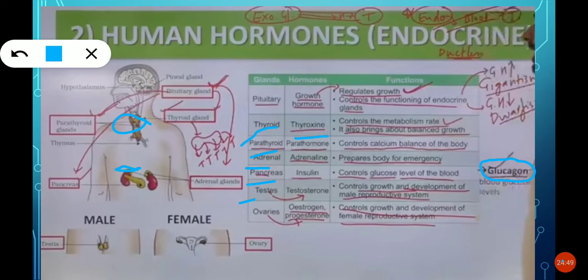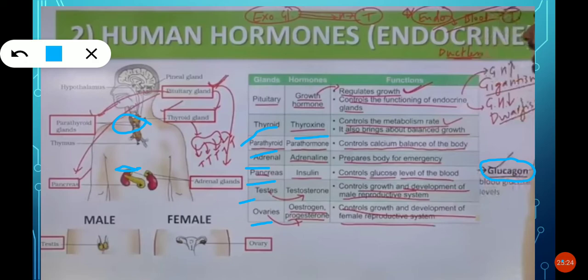What is the function of this testosterone? It controls growth and development of the male reproductive system. Now these are ovaries, present in female bodies. The ovaries release hormones called estrogen and progesterone.